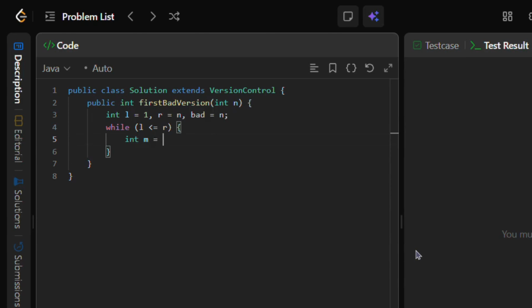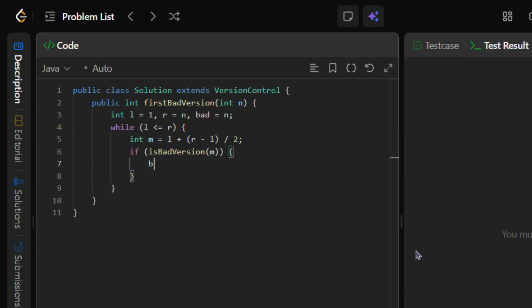Inside the loop, we compute the midpoint m using a safer formula. We take L, plus the difference between R and L, divided by 2. This avoids overflow and gives us the next version to check. Next, we call isBad version on m. If version m is bad, that means the first bad version could be m, or something earlier. So we update bad to m. This makes m our best candidate so far, and then we move the right boundary to m-1. That way we keep searching the earlier versions to see if there is an even earlier bad version.